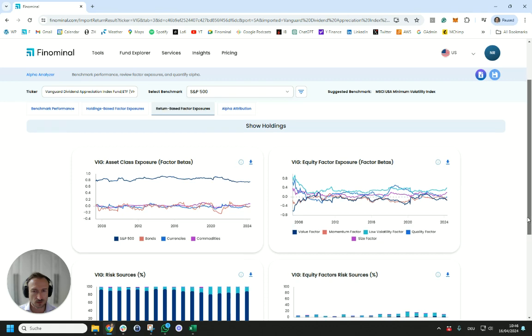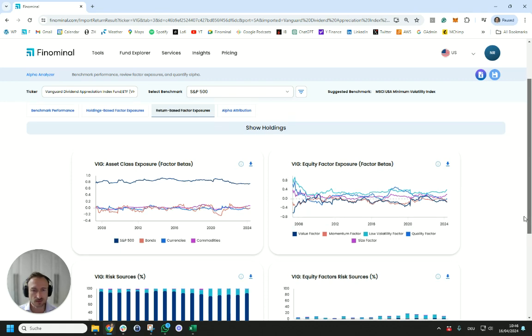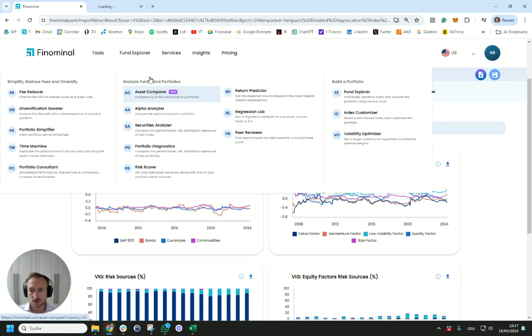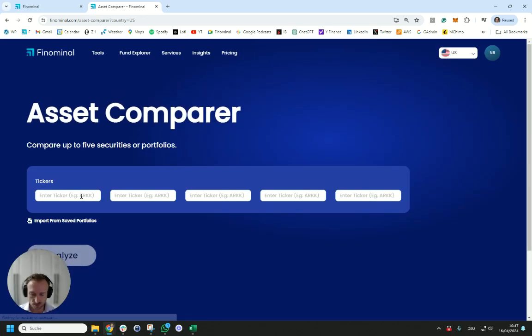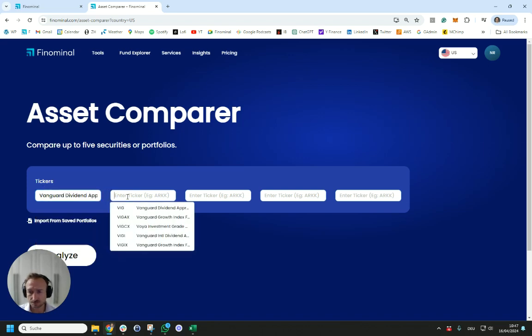Now, the other part that's worth exploring is how VIG compares to a minimum volatility product and the S&P. And for that, we're going to go to asset compare and effectively try to find out what's special about VIG. Is there anything unique about this fund? Because it's not a dividend yield product.